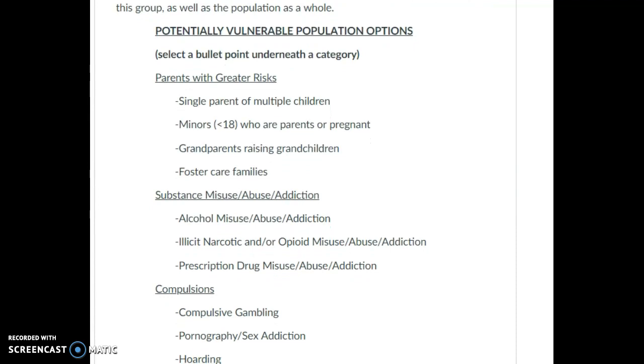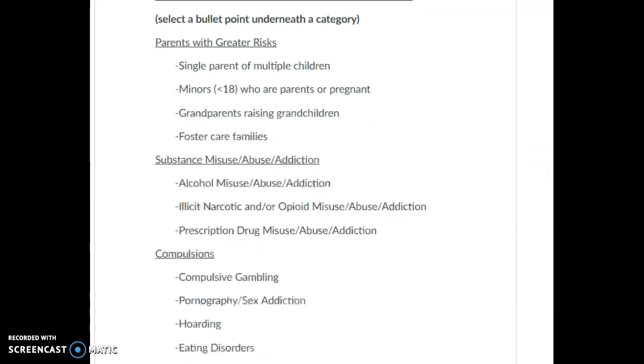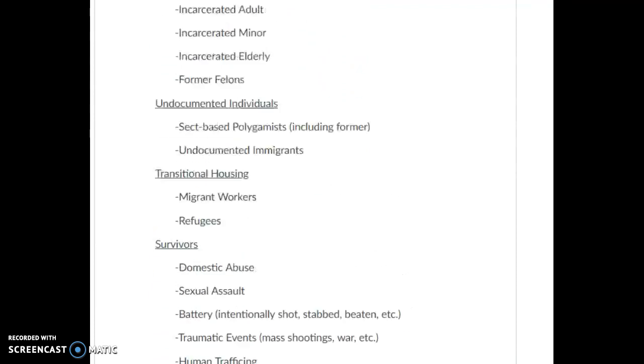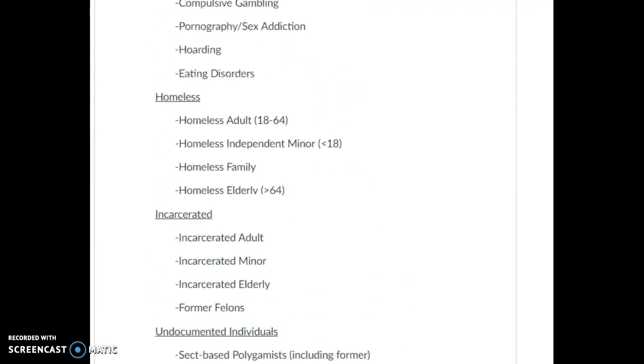And this means potentially vulnerable in terms of health outcomes and health access. So you'll see these categories overall, such as parents with greater risk. Underneath it, there's groups such as single parents with multiple children, minors who are parents or pregnant, grandparents raising grandchildren, foster care families, etc. What you're going to do is choose one of the bullet points underneath one of these categories. So you're only choosing one population overall, anywhere within that. So choose a population that you are interested in.